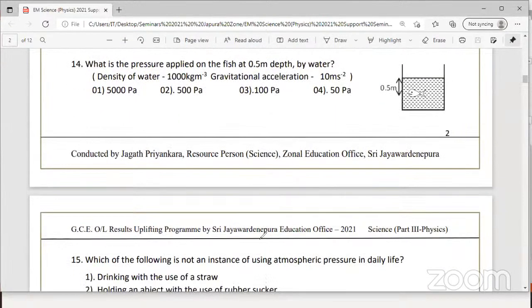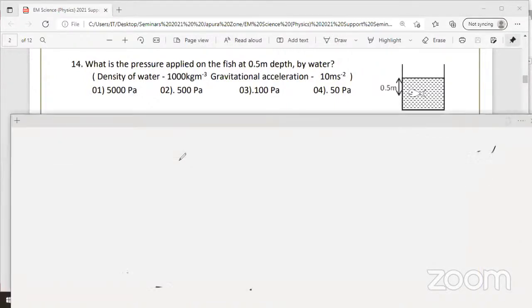I know some of you might not have got the paper, because we forwarded this from the zonal office through the school principals and the school science teachers to your WhatsApp group only yesterday. If you have not got it, even if you WhatsApp me, I will forward it through your school. If you have not got the paper, you can look at the screen, guess the answer and write only the answer separately, then see whether you get the same answer when I explain. So here H is given, 5 meters.